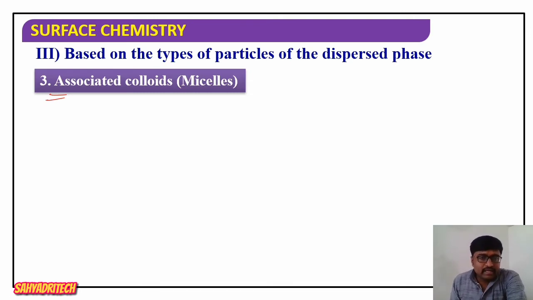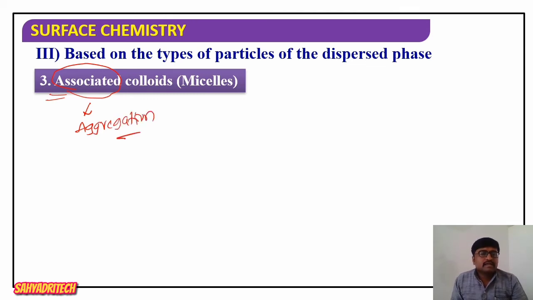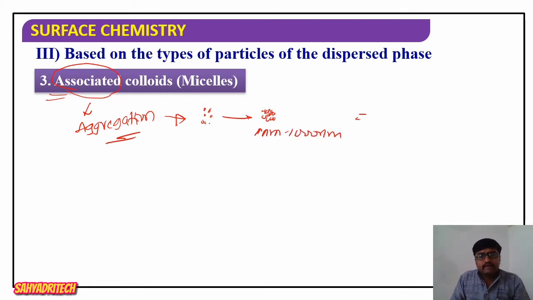Well, here when we look at the word associated, association means, again I can say aggregation, right? Aggregation means, like in the first case we said, multimolecular, smaller particles aggregate, so that the resultant particles formed will be of a size in the range of 1 nanometer to 1000 nanometer. So such a type of colloid is formed called multimolecular.